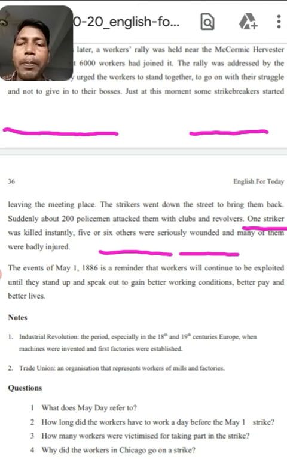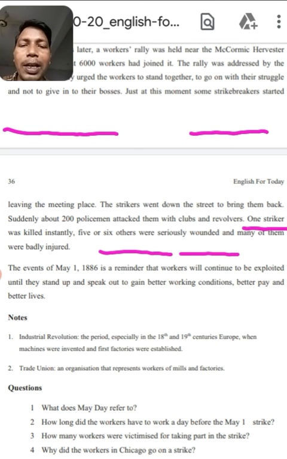And the events of May 1st, 1886 are a reminder that workers will continue to be exploited until they stand up and speak out to gain better working conditions, better pay, and better lives. The events of May 1st, 1886, the students are talking about May Day.